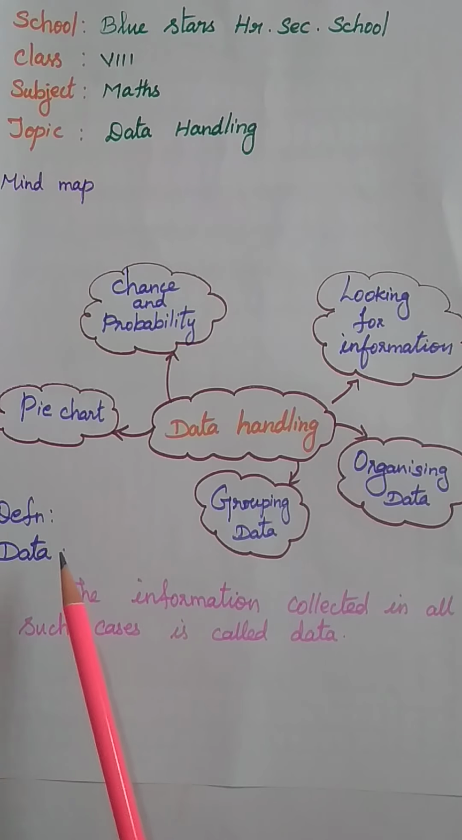So first definition, what is data? The information collected in all such cases is called data. Okay, so we collect the information in all the cases, that is called a data.